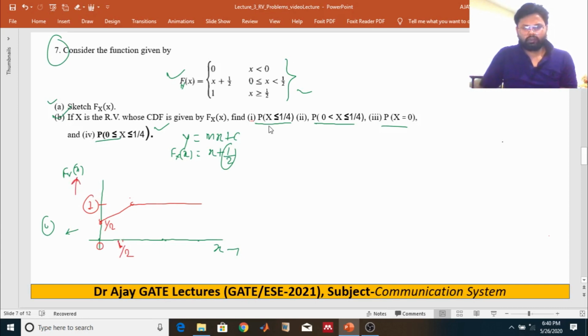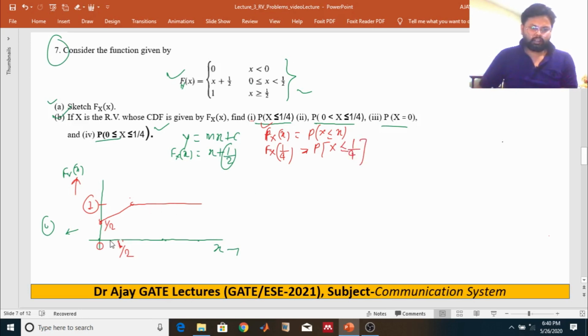So find out the probability of x. As we know, the cumulative distribution function is defined as the probability of x less or equal to x, where x is the value. In this case, if we take the cumulative distribution function at 1 by 4, we get the probability of random variable x less or equal to 1 by 4.